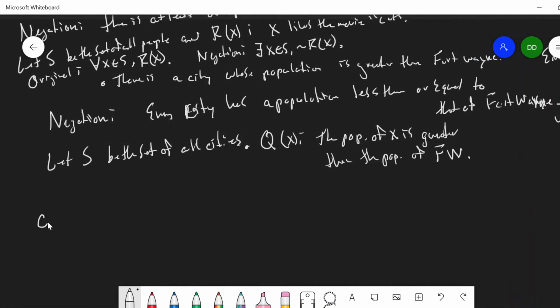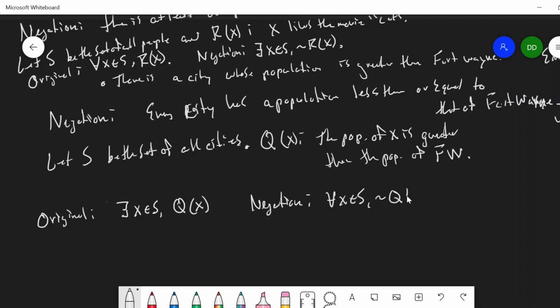The original statement, there is a city whose population is greater than Fort Wayne, is: there exists x in S such that its population is greater than Fort Wayne, such that Q of x. The negation was that every city has a population less than or equal to that of Fort Wayne. That is, every city has a population that is not greater than Fort Wayne. So the negation is for all x in S, not Q of x.